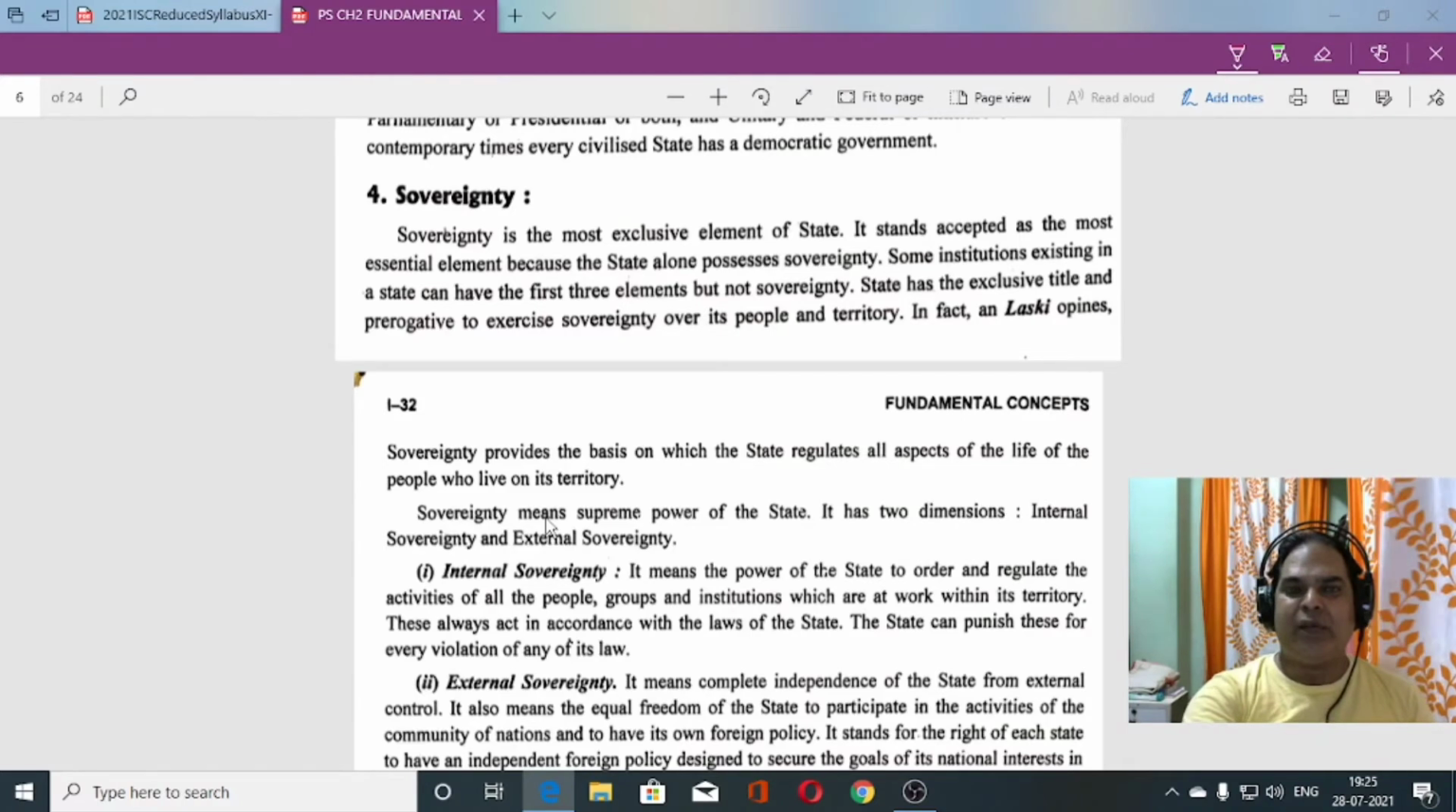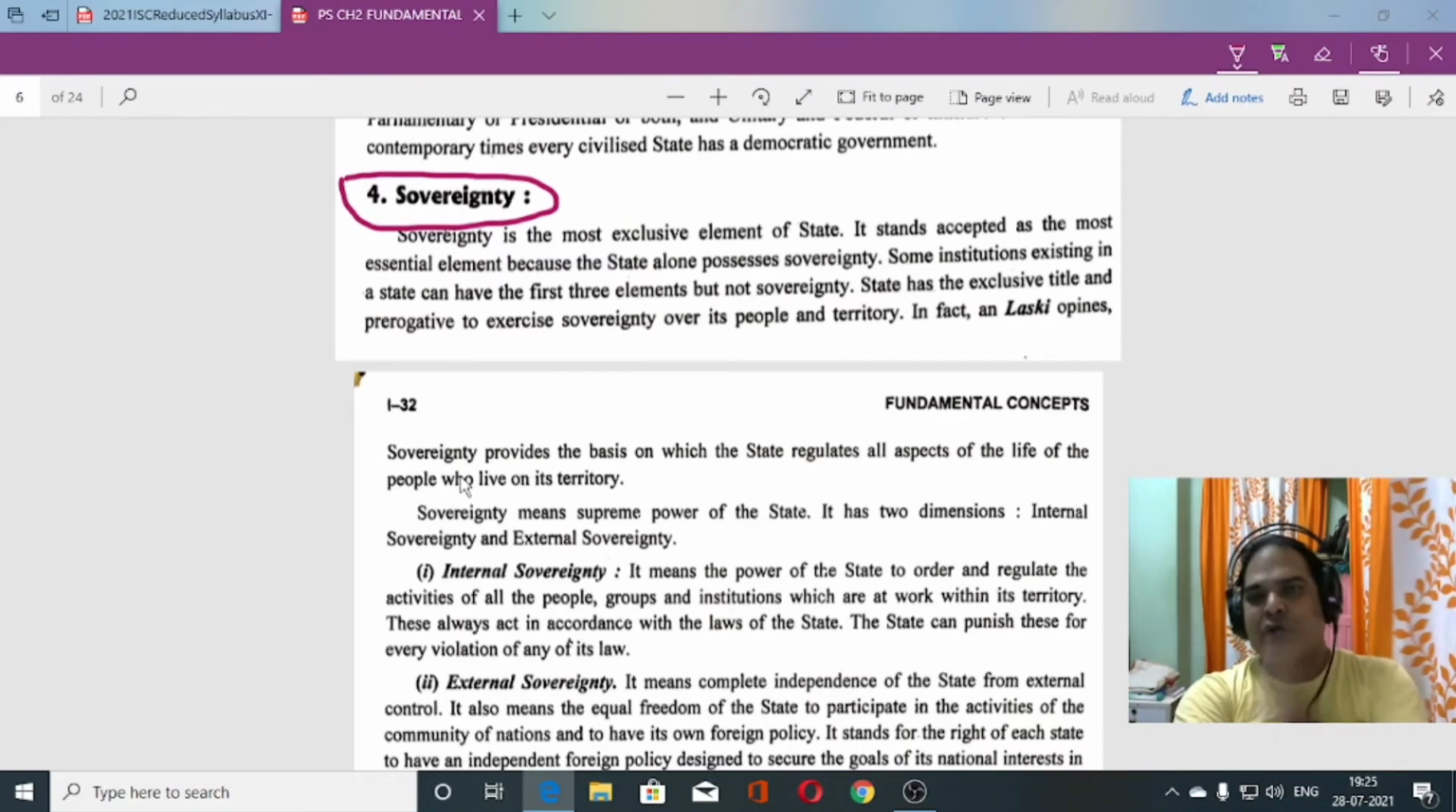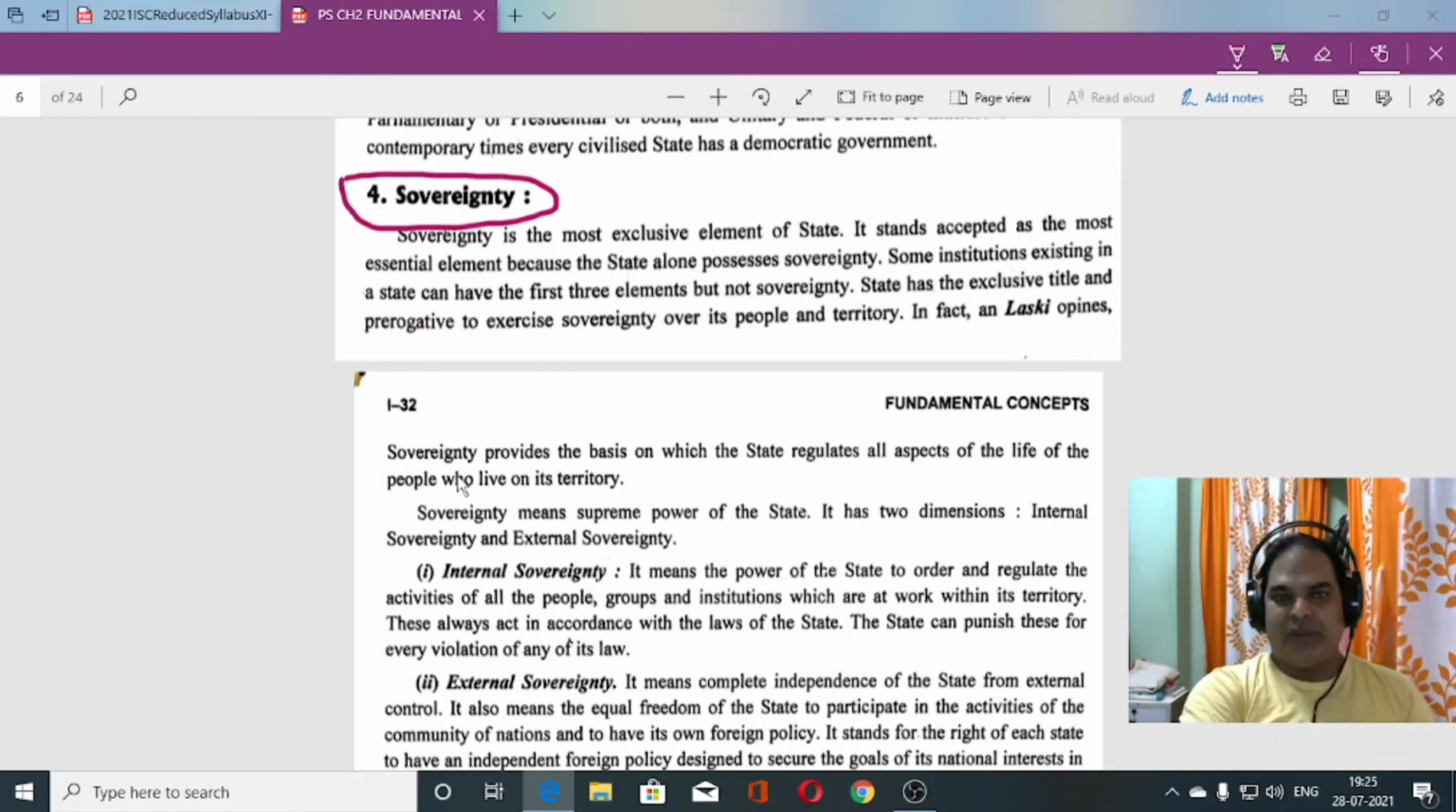What is the meaning of sovereign? What is the meaning of sovereignty? That we need to understand. Okay, the literal meaning of sovereign is supreme power. We Indians better understand about sovereignty. Okay, let me explain to you. It is the most exclusive element of the state. Sovereignty is the most exclusive element of the state.